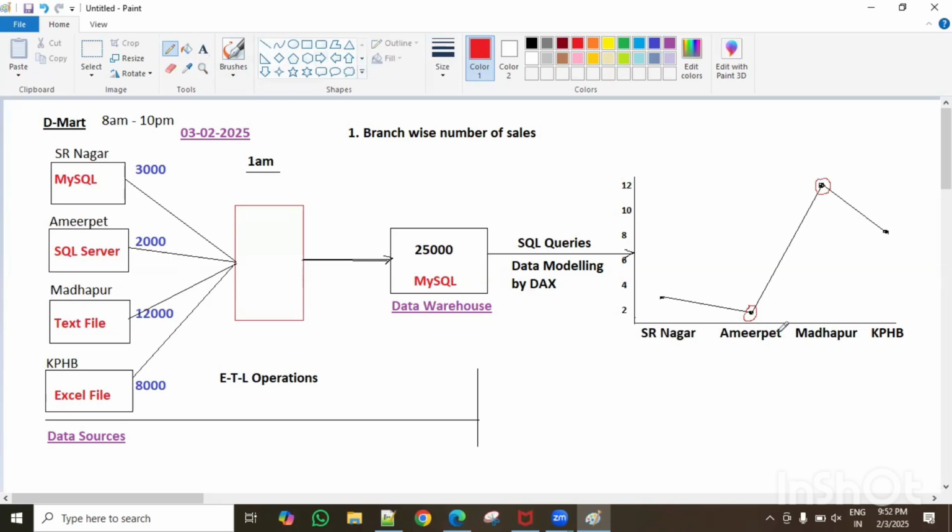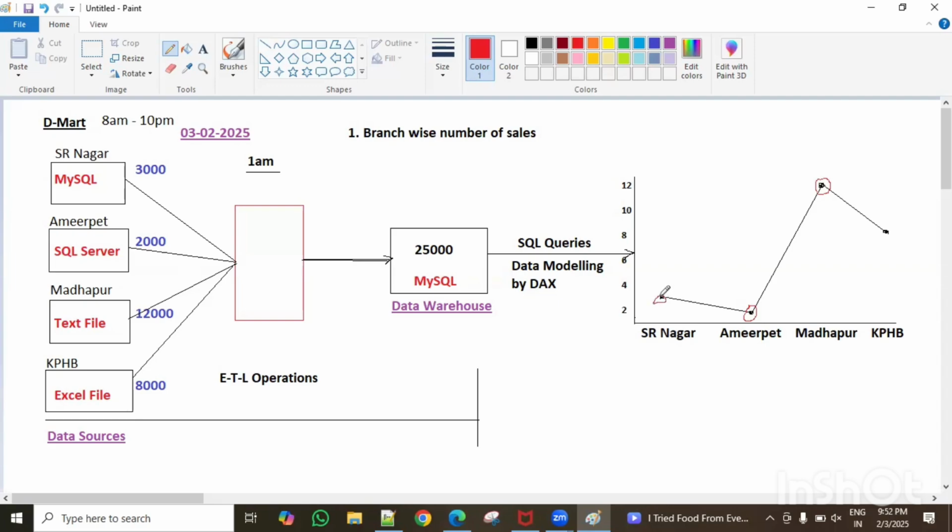Insights means what here? We come to know some new things, guys. Actually, what is happening here? Data is there, and from the data we get new solutions, guys. What solution? Branch wise, the highest number of sales. Ameerpet has less sales, Madhapur has high sales. Right? Which has the least sales? Ameerpet. Which has the second least? SR Nagar.